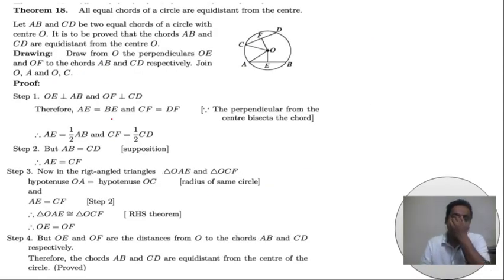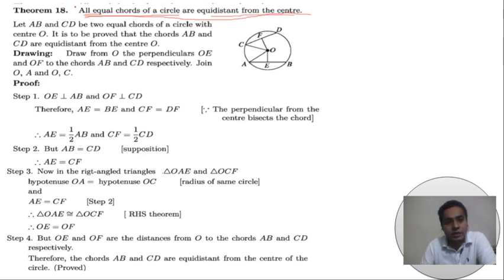This is theorem number 18. I think that it is a very important theorem. At first, you have to consider carefully the statement of the theorem. What is the demand of the statement? It is very important. At first, you have to understand what is given and what statement we have to prove. Here, two equal chords of a circle are equidistant from the center.